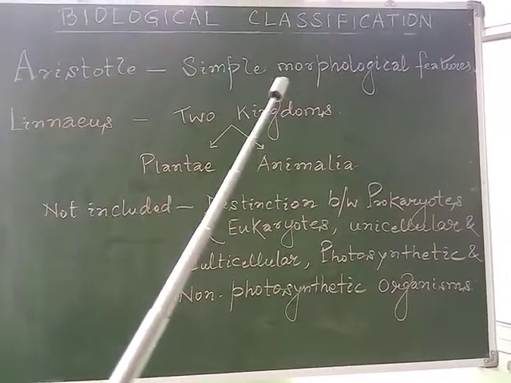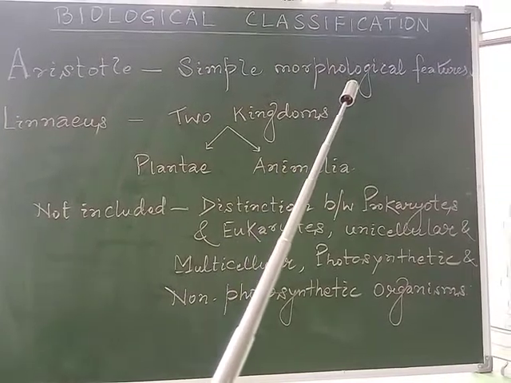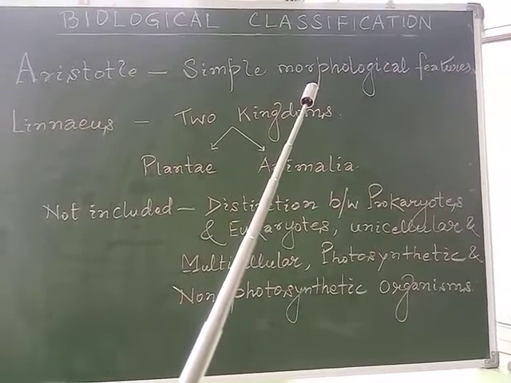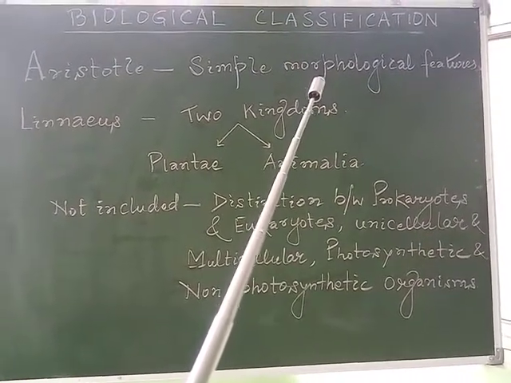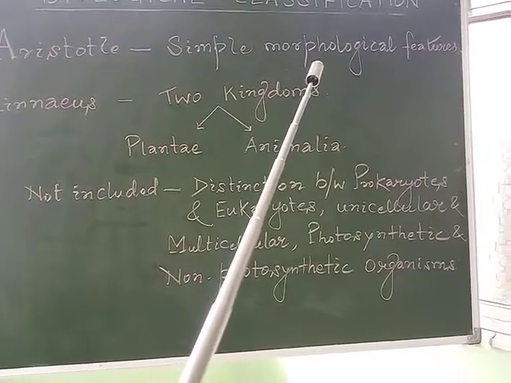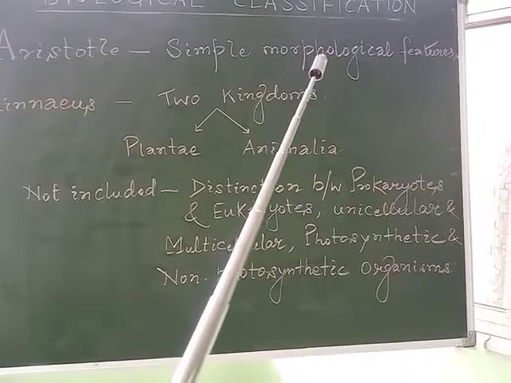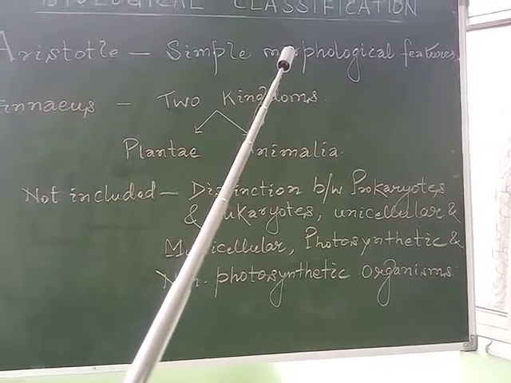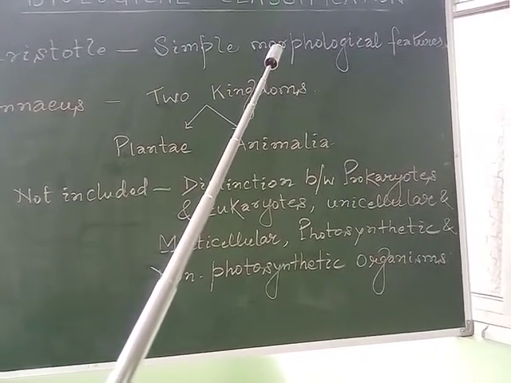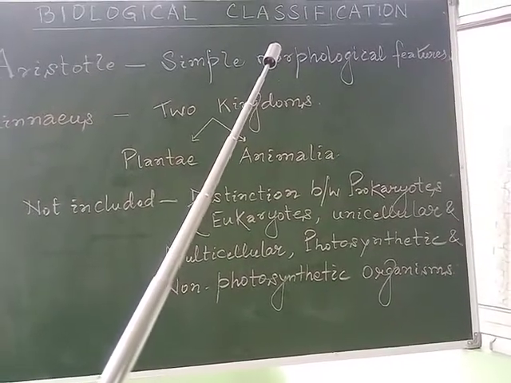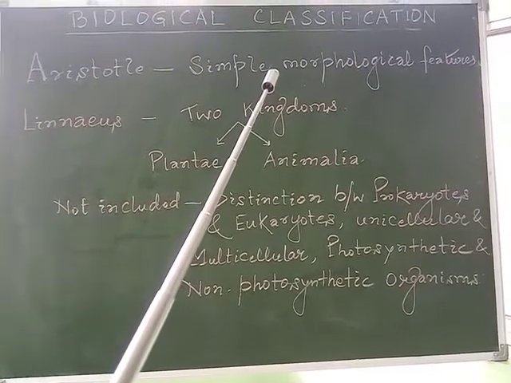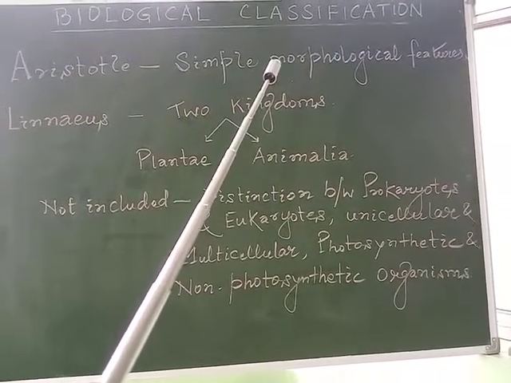Morphological characters are the characters we observe simply by their external features. Aristotle used this simple method to classify plants into trees, shrubs and herbs. He also divided animals into two groups: those having red blood and those not having